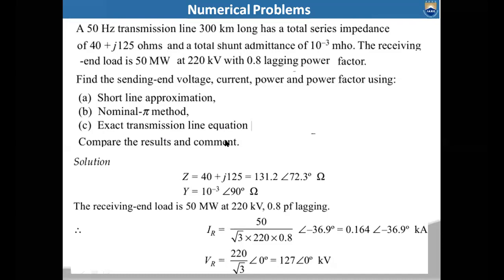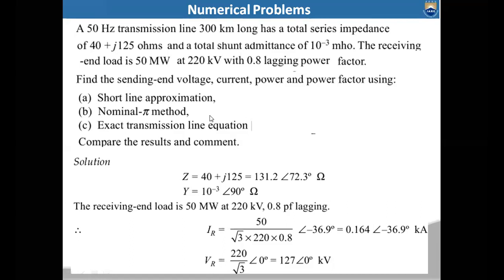So the values you calculate using short and medium transmission line methods are not the exact values. As you are assuming a lumped network for the transmission line when analyzing short and medium, the values you get will not be accurate. But while analyzing the long transmission line, we did not lump the parameters. We considered the long transmission line as a distributed parameter network, so the solution you get from a long transmission line is the exact solution.